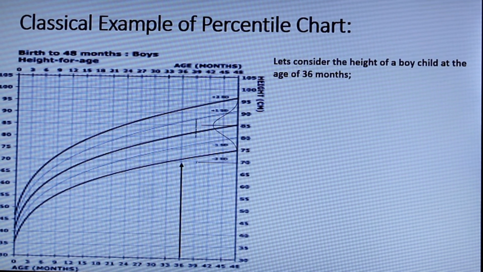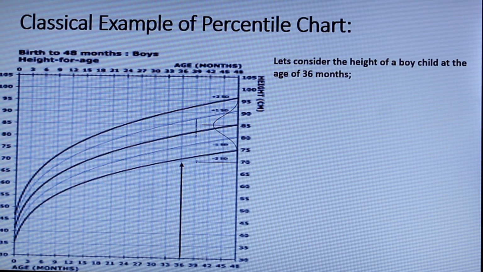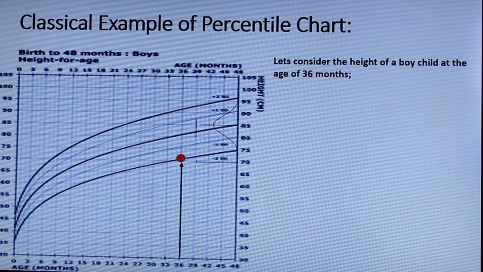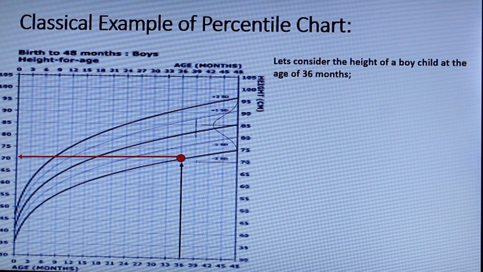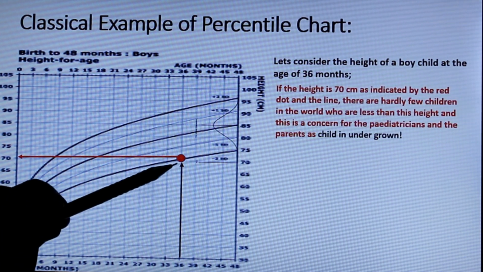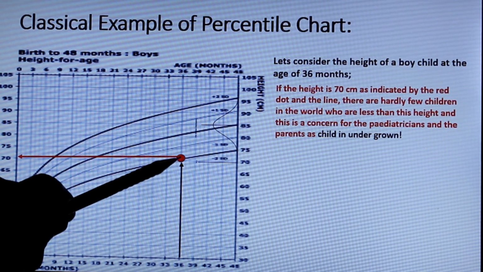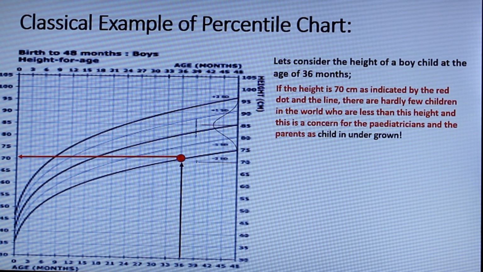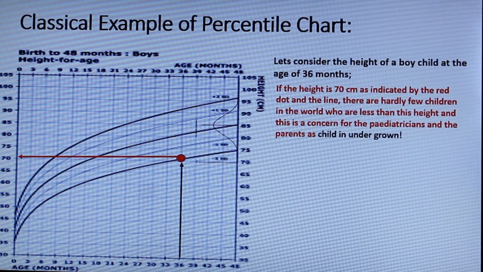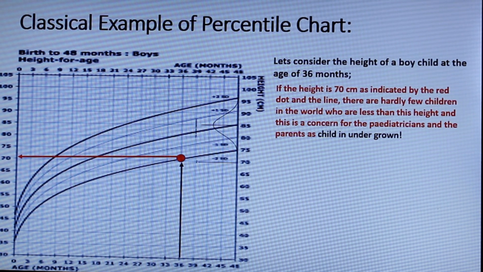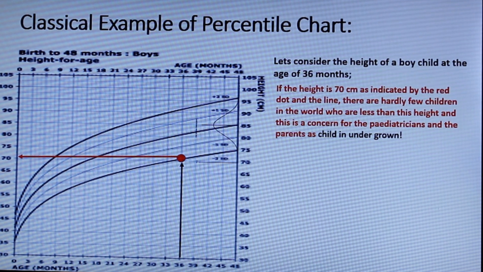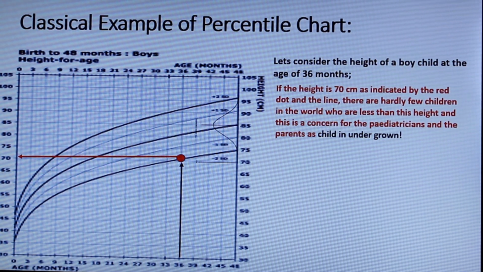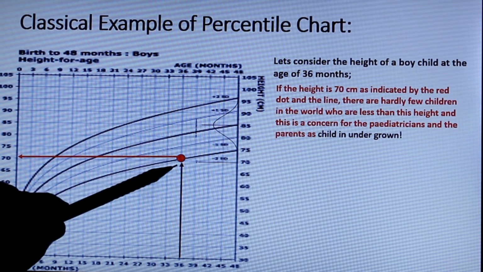Now let us consider an example, a boy child at the age of 36 months, indicated by this red dot, and that indicates that he is at the lowest of the bell curve. If the height of the child is 70 centimeters, as indicated by the dotted line, there are hardly a few children in the world who are shorter than this, and this is a concern for the pediatrician and the parents as the child is undergrown.